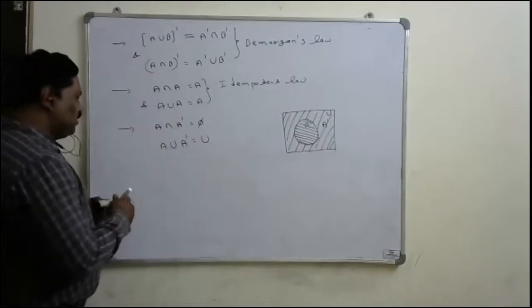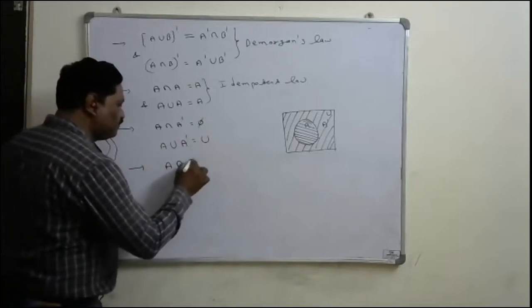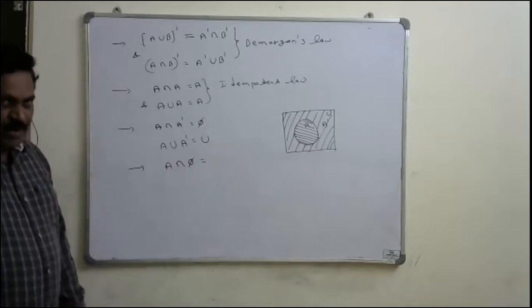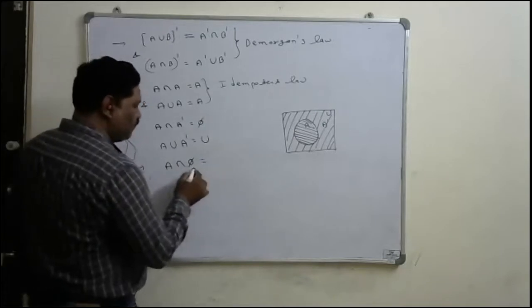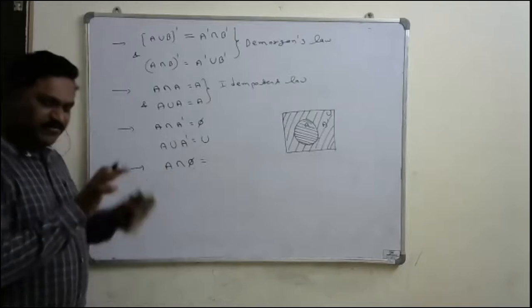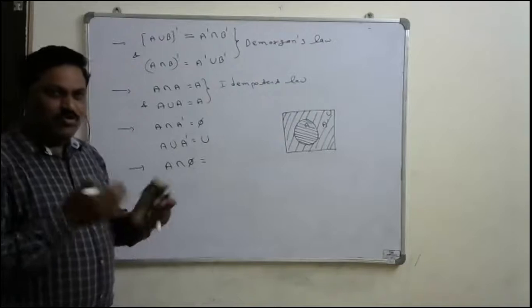Similarly, what about A intersection pi? Pi means no element. A will have some elements. Do they have any common element?